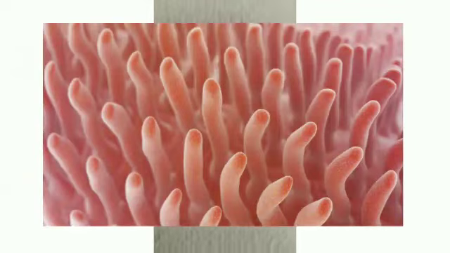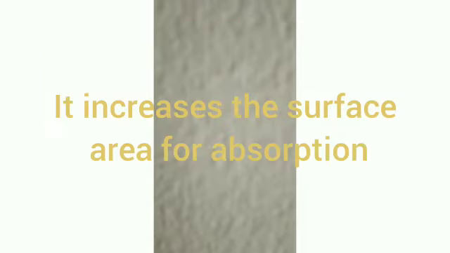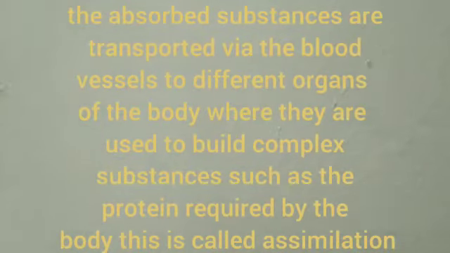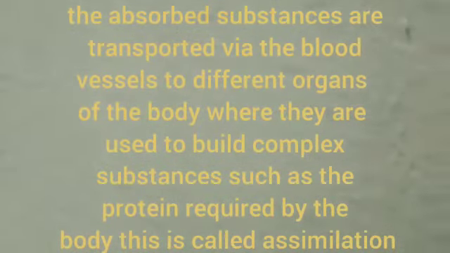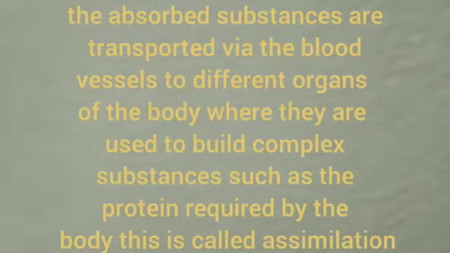The inner wall of the small intestine has finger-like outgrowths called villi, which increase the surface area for absorption. What is the function of villi? It increases the surface area for absorption. The villi have a network of thin and small blood vessels close to the surface, which absorb digested food. The absorbed substances are transported via the blood vessels to different organs of the body, where they are used to build complex substances such as proteins that are required by the body.